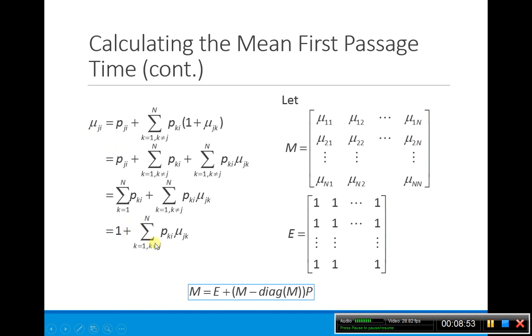It's equal to 1 plus this sum of my p's times my mu's. I can write this as my M matrix, my mu's, is equal to my E matrix, the one with the ones, plus my whole M matrix except for the diagonal, since k is not equal to j, so I have M minus the diagonal, times my P matrix, my probability matrix.